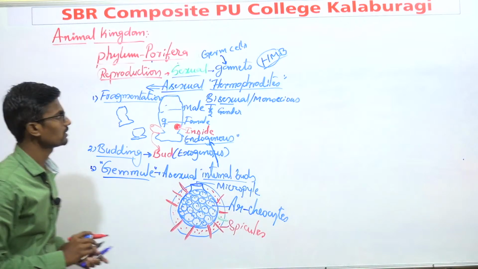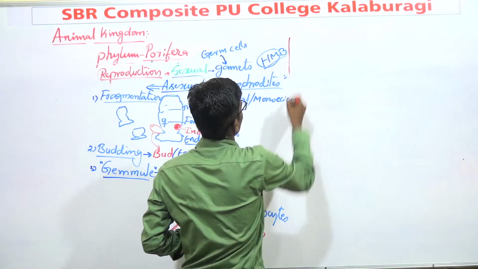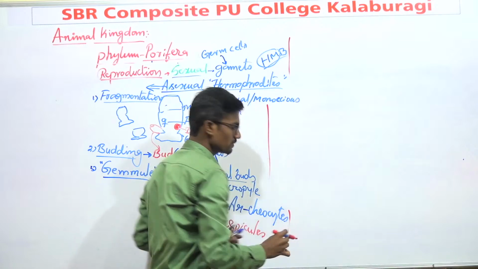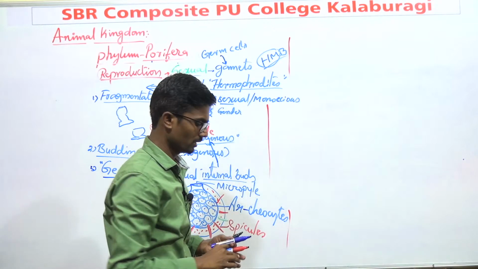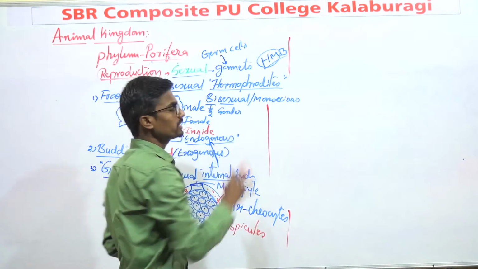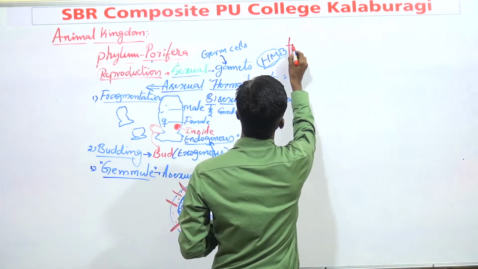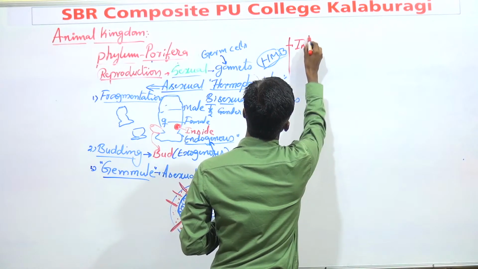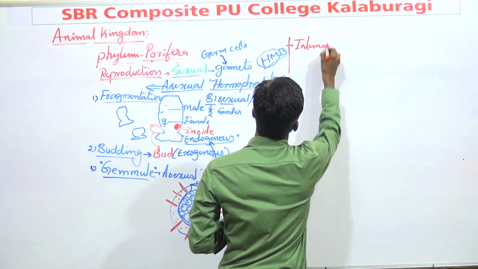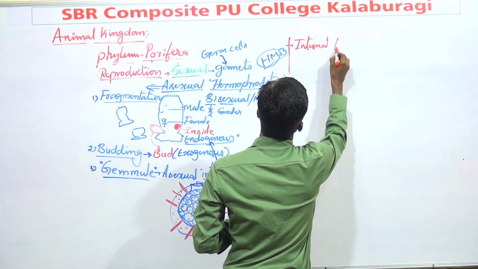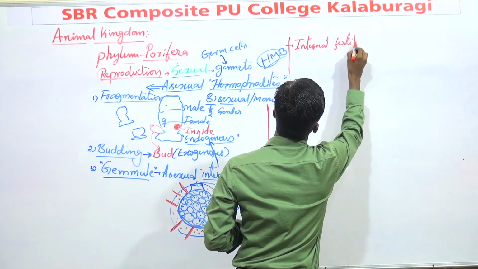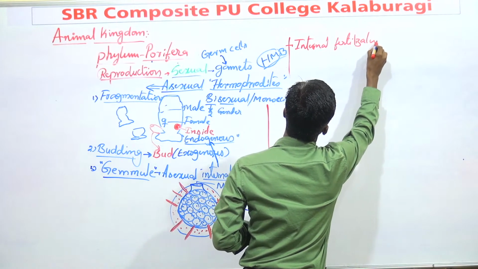Next one is how these organisms develop. When fertilization is present, in case of sponges, there is internal fertilization. What do you mean by fertilization?